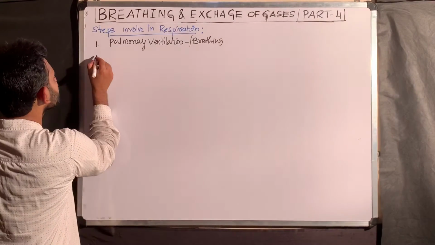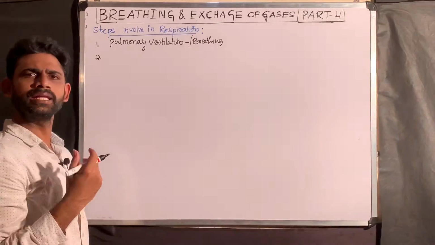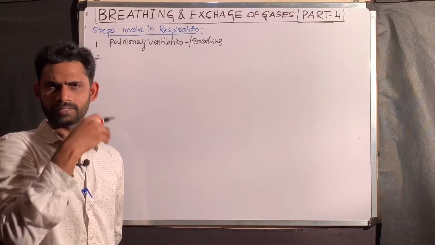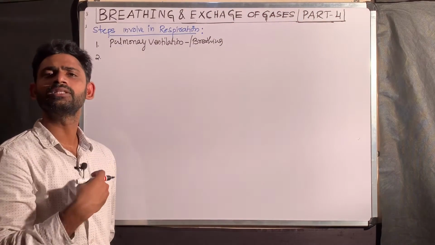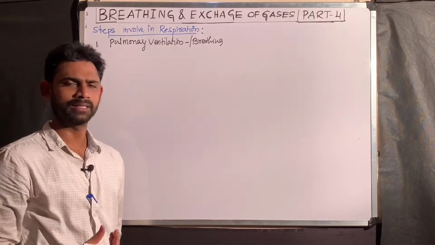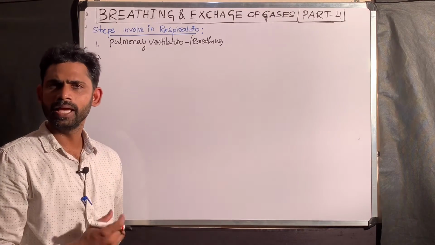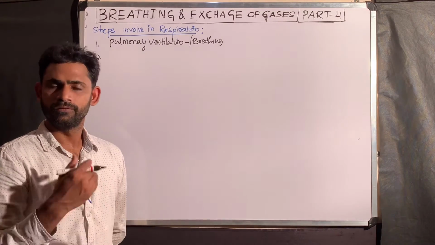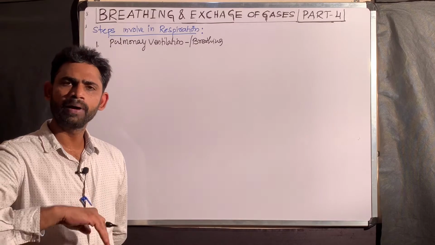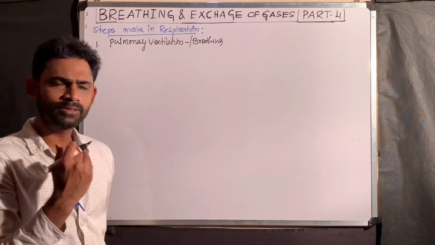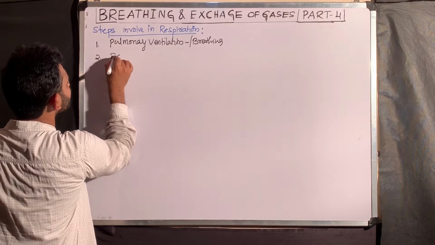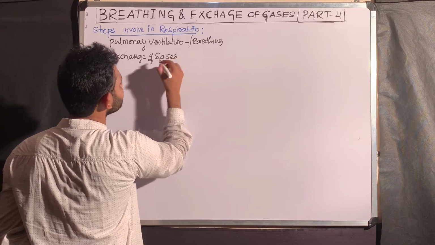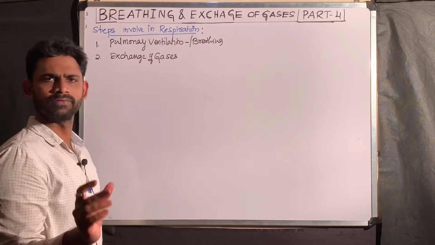Now consider, for example, inhalation. Once we take air from the atmosphere, that oxygen reaches the alveoli, where the exchange part happens. From there, that oxygen enters into the blood, as we know. From the blood, carbon dioxide comes back to the alveoli. That one is called exchange of gases. What are the gases? Carbon dioxide and oxygen.